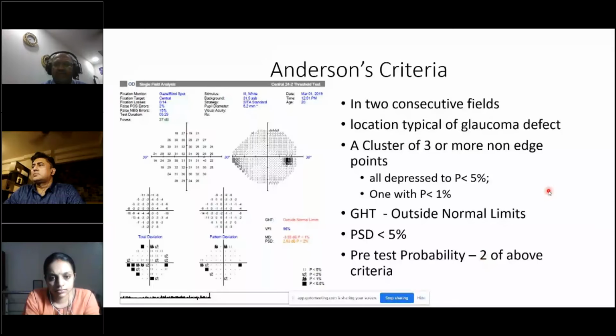It says that in two fields, there should be a location typical of a glaucoma defect, which means the arcuate region. A cluster of 3 or more non-edge points, all depressed to P less than 5%, one of which should be depressed to less than 1%. The GHT should be outside normal limits, and PSD should be less than 5%. If you have a pre-test probability, two of the above criteria are sufficient to call it a positive Anderson's criteria. But the important thing to remember is where the defect is located, and it should be repeatable. So in two consecutive fields, it should be present.